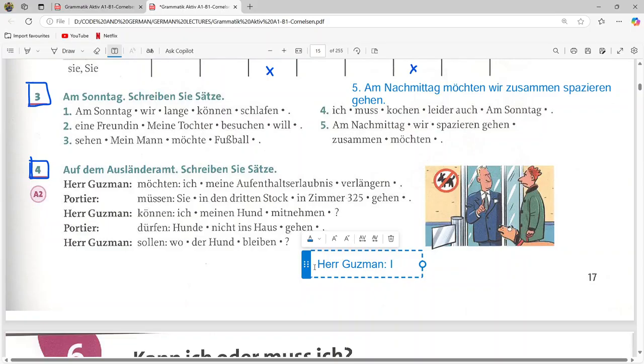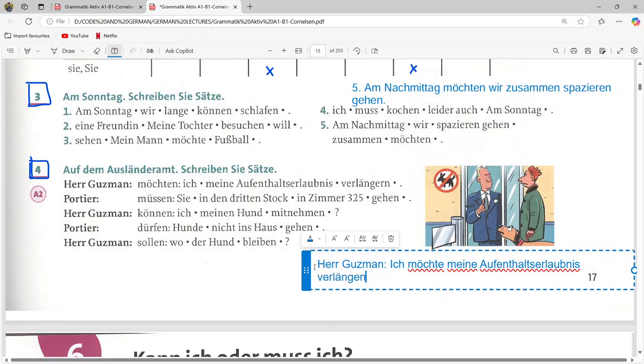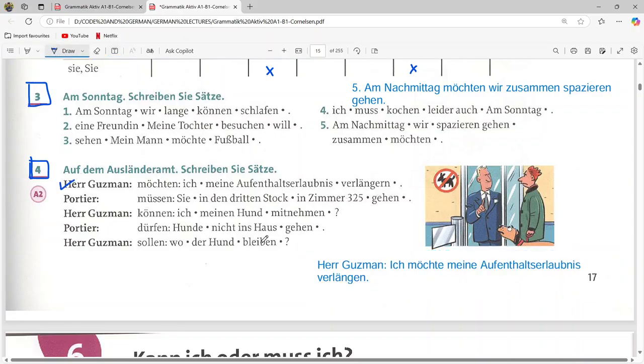Ich möchte meine Aufenthaltserlaubnis verlangen. So I would like to extend my residence permit. Okay, I would like to extend my residence permit. So the first sentence is done.